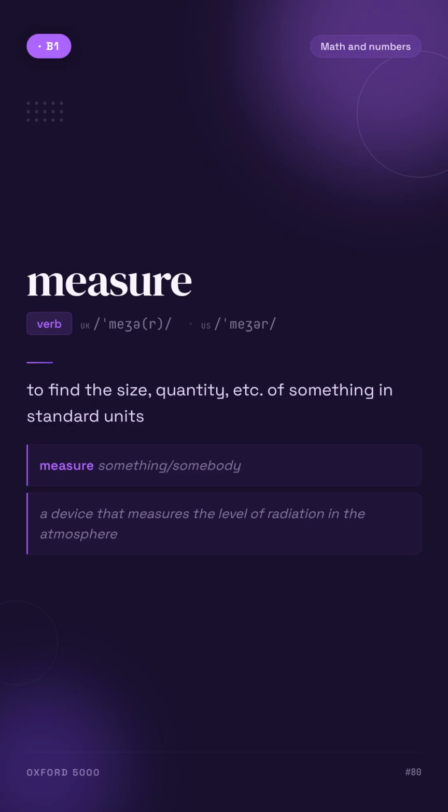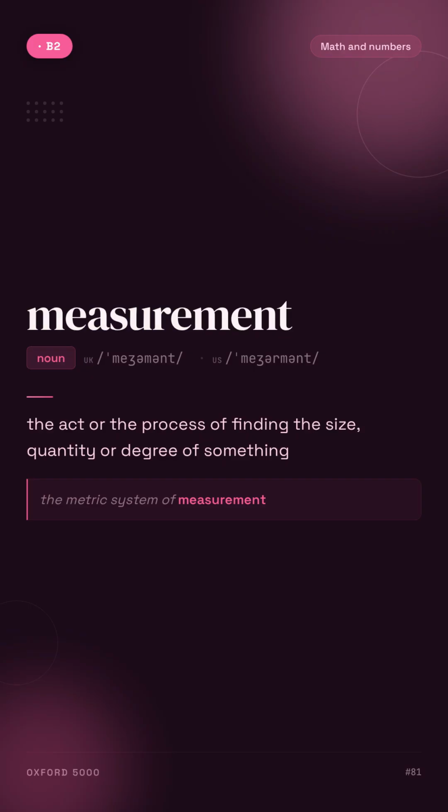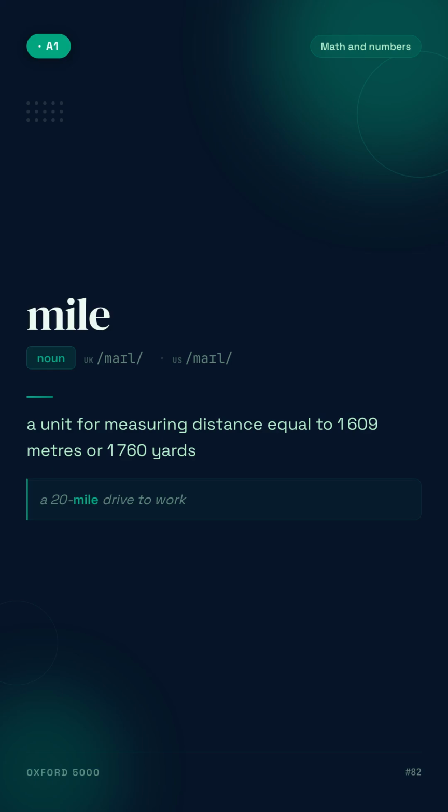Measure. To find the size, quantity, etc. of something in standard units. For example, measure something, somebody. Measurement. The act or the process of finding the size, quantity, or degree of something. For example, the metric system of measurement. Mile. A unit for measuring distance equal to 1,609 metres or 1,760 yards. For example, a 20-mile drive to work.